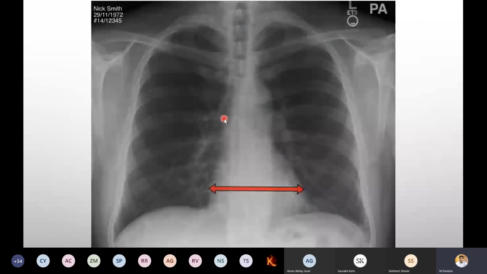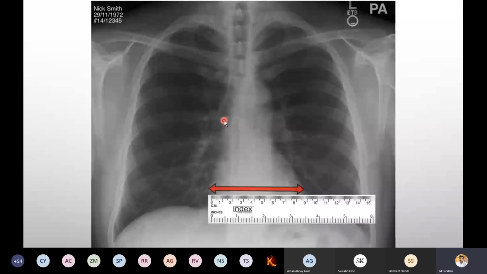Now, how to measure this? Listen carefully. When you are going for viva voce, you have to carry a small size scale. So we want to place the scale like this. Start from 0, and somewhere you will get the particular size of this heart. Everybody with me? It is important.